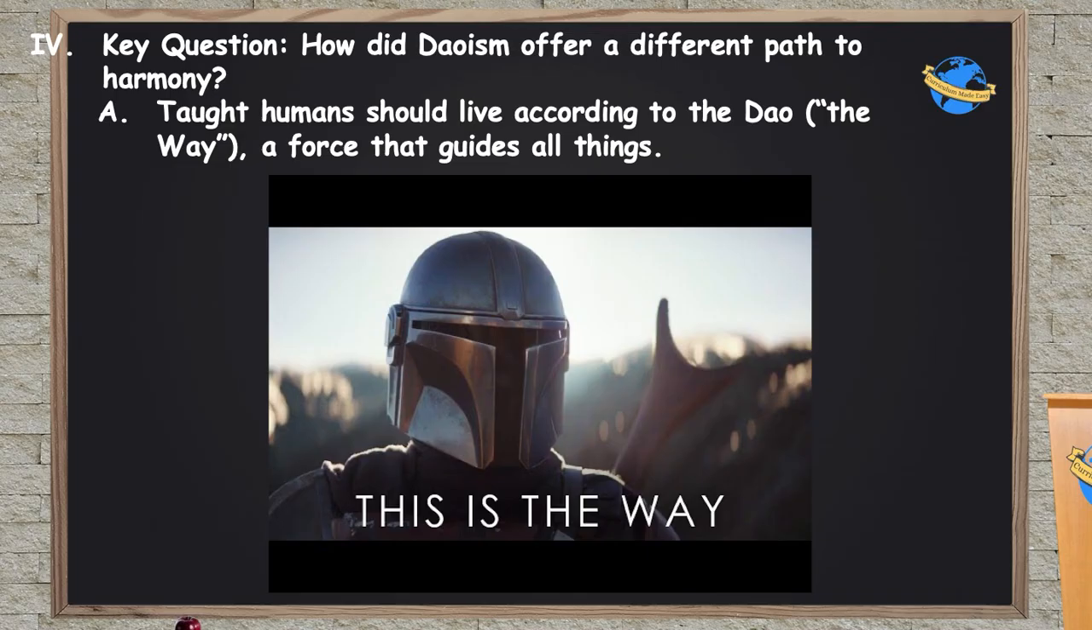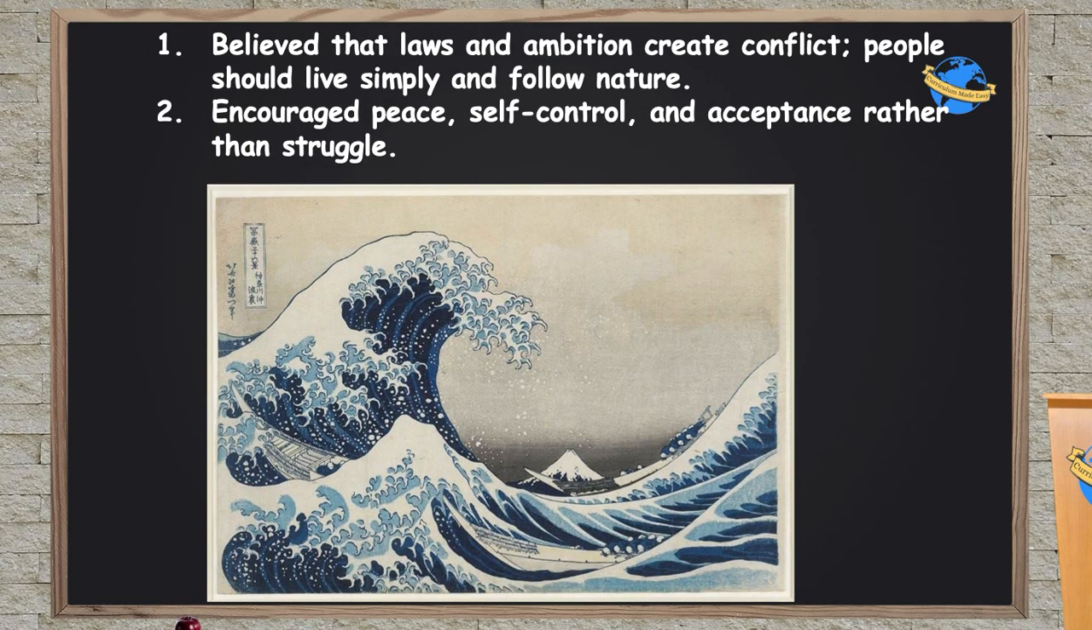Taoism taught that humans should live according to the Tao, that is, according to the way, a force that guides all things. Yes, if this sounds familiar, it's because George Lucas heavily borrowed from Taoism as an inspiration for the Force in Star Wars. Taoism said that laws and ambition for power created conflict, so people should live simply and just follow what nature says. People were encouraged to live peaceful, self-controlled lives and just accept what's happening in life rather than struggling against it.